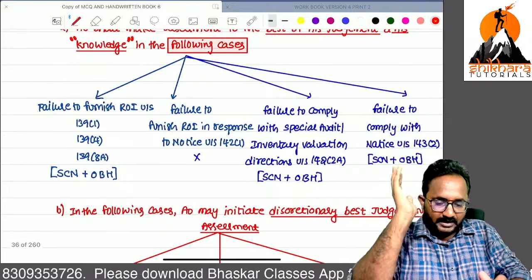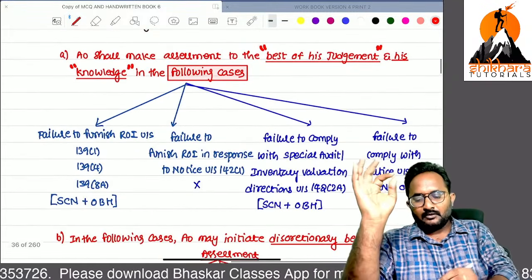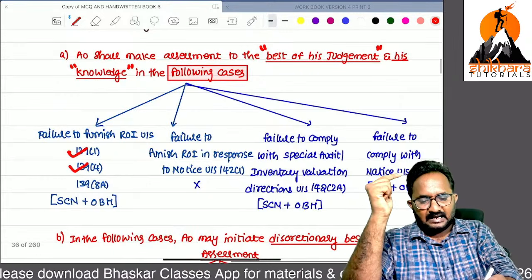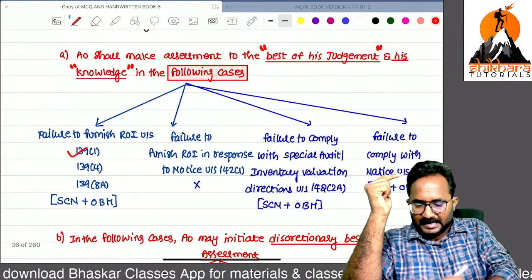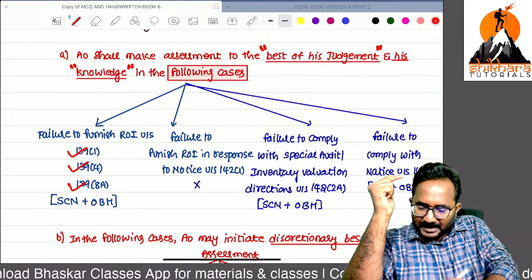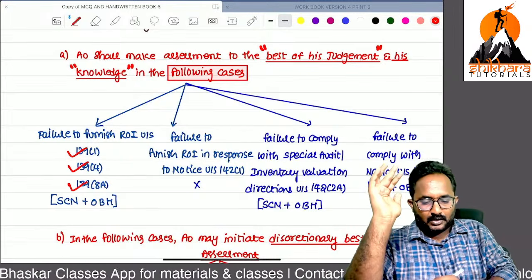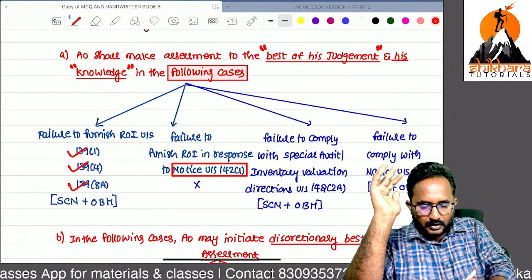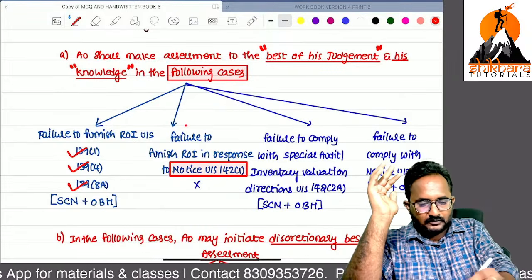What are the cases? I will tell you. First, you did not file the return of income, generally, belatedly, or even an updated return. Next, the assessing officer sends a 142(1) notice, but you do not respond to that notice.